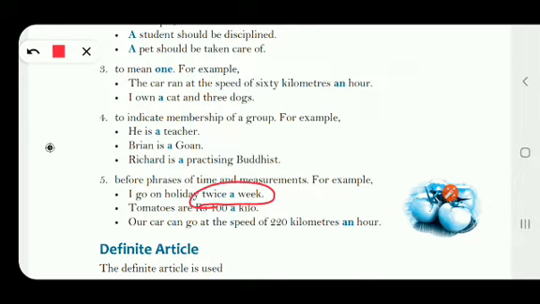The second one, tomatoes are rupees 100 a kilo. Rupees 100 a kilo. Here also we are representing a measurement, right? So whenever we have to represent a phrase of time and measurement, we are using the indefinite articles a or an. So I hope you have understood about the articles a and an, right?